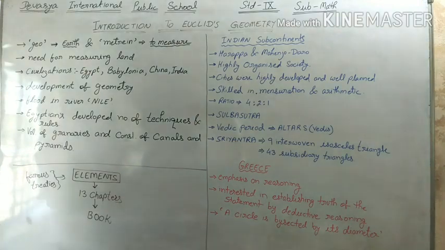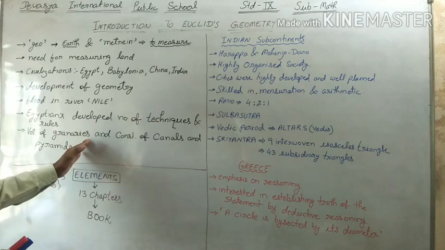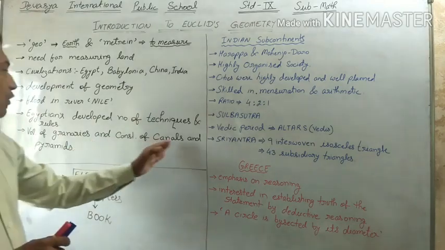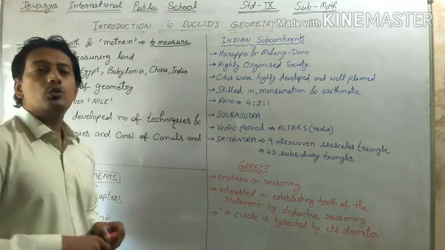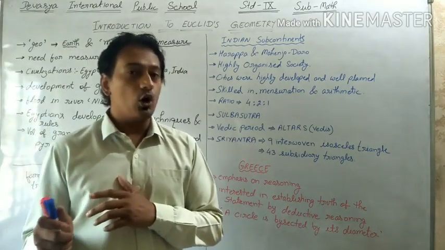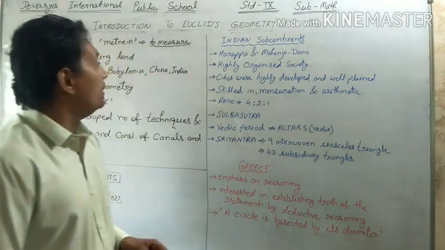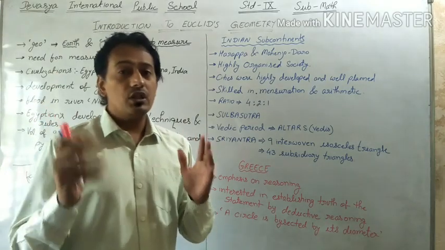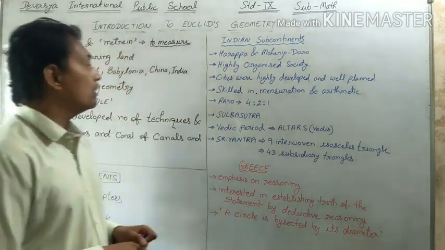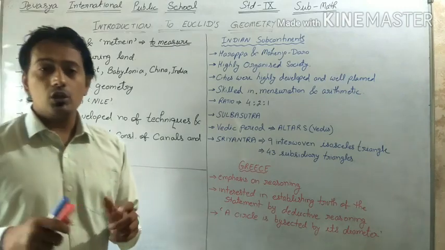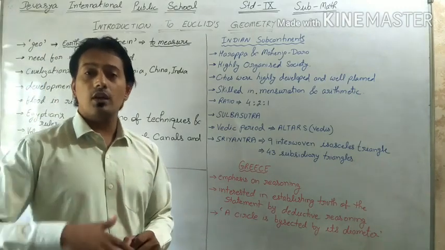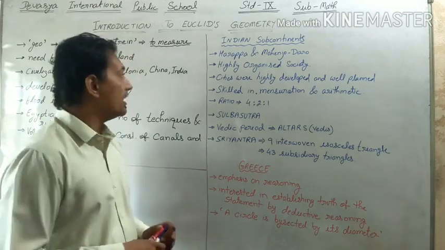The knowledge of geometry was also used for calculating the volume of granaries and even for construction of canals and pyramids. The development of geometry was also done in the Indian subcontinent. For example, in the two very famous cities of Harappa and Mohenjo-daro, that is the Indus Valley civilization, there was an excavation, and we found out that there was a huge amount of work done in geometry as well.